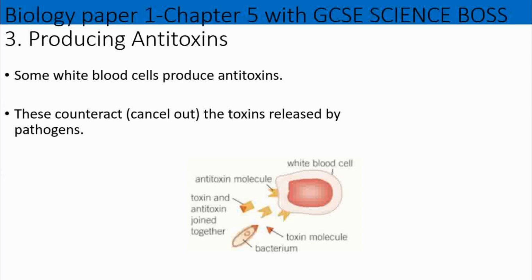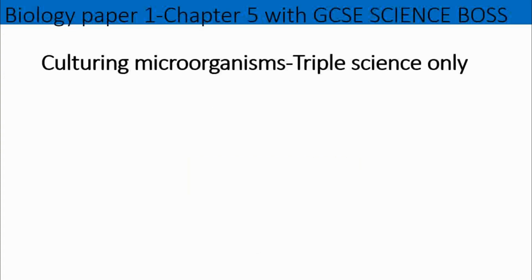Finally, there are some white blood cells which produce antitoxins, okay? And these counteract the toxins which are produced by pathogens. So your pathogen will release toxin. Antitoxins are then produced, which will counteract it and prevent you from getting sick. Okay, so those are the three ways in which white blood cells can defend your body.